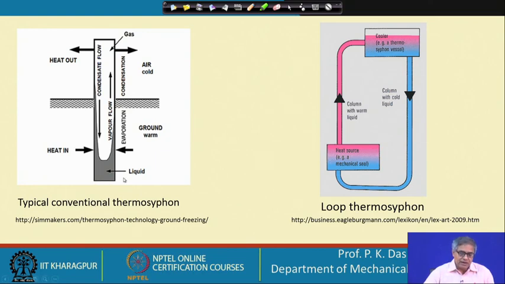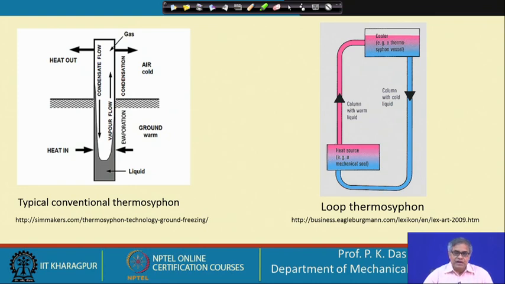That means that though there could be a good amount of heat transfer, the temperature difference between the hot end and the cold end need not be very high. Phase change heat transfer is very efficient, so this will be a very efficient way of transporting heat requiring a very small delta T. That is the first feature, which is a very desirable feature to be incorporated in any heat exchanger.